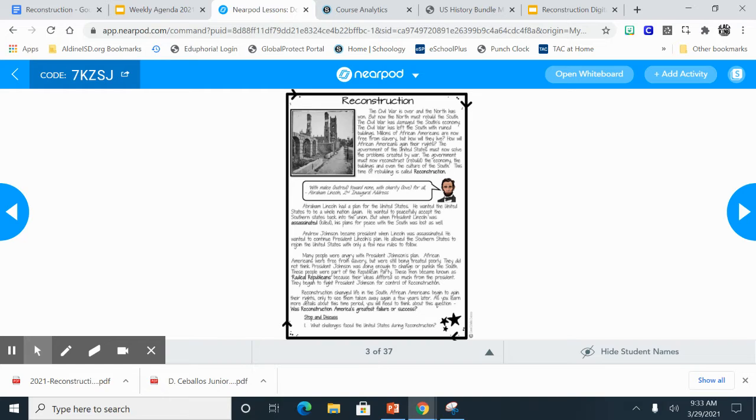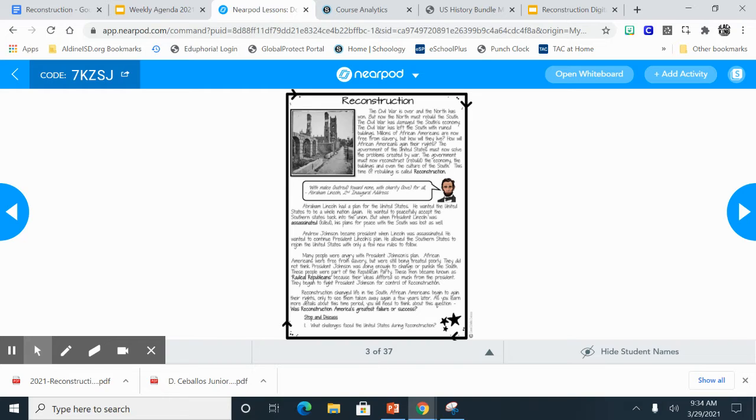Unfortunately, he wanted to peacefully accept these states back into the Union, but when President Lincoln was assassinated, or killed, his plans of peace with the South were lost as well. Andrew Johnson, who was Lincoln's vice president, now becomes president. He wanted to continue President Lincoln's plan. He allowed the southern states to rejoin the United States with only a few rules to follow.